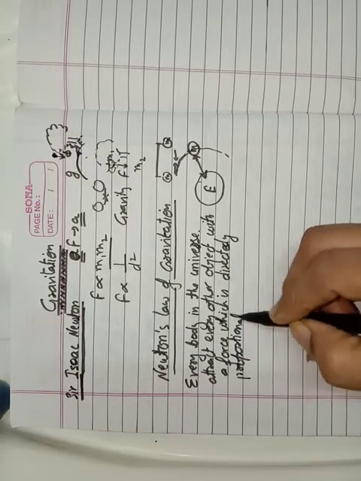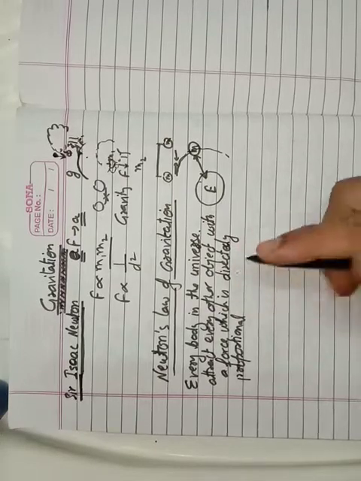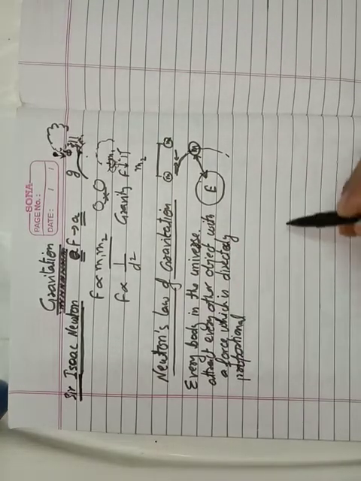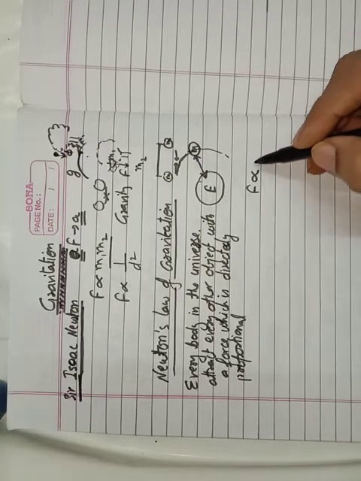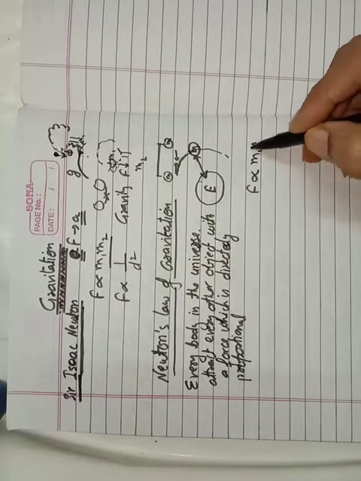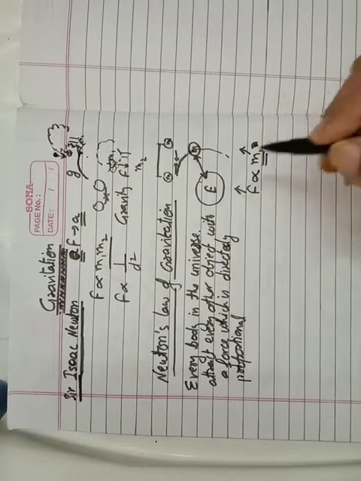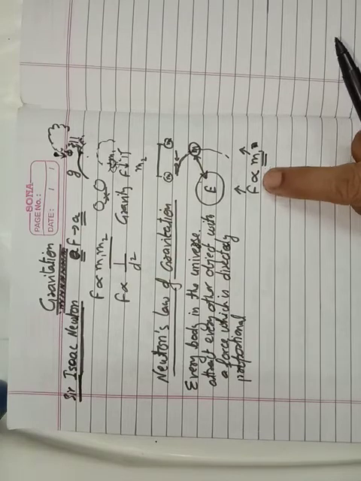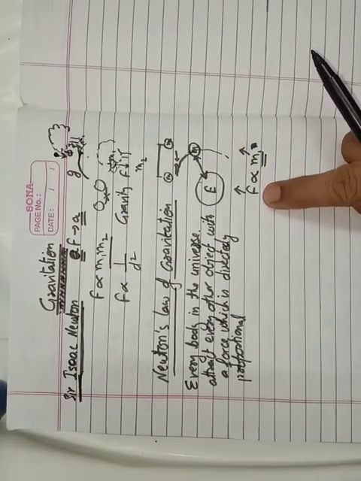What is the meaning of directly proportional? Directly proportional means if we increase the value of something, suppose this is the force and I am saying that it is directly proportional to the masses, it means by increasing the masses, the force will also increase. By increasing one value, the other value also increases.